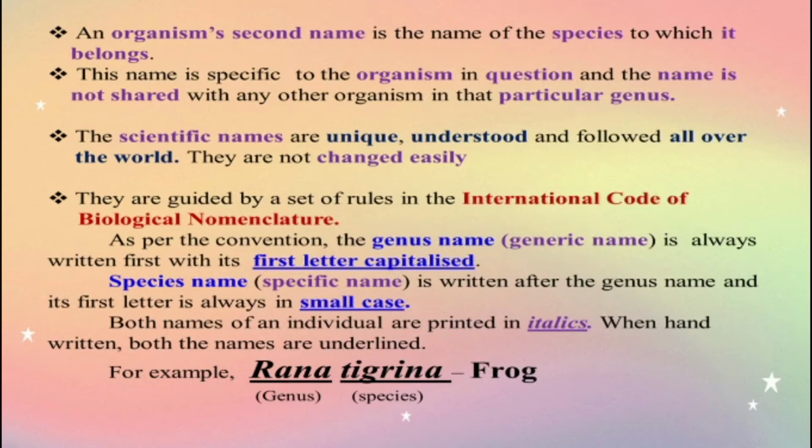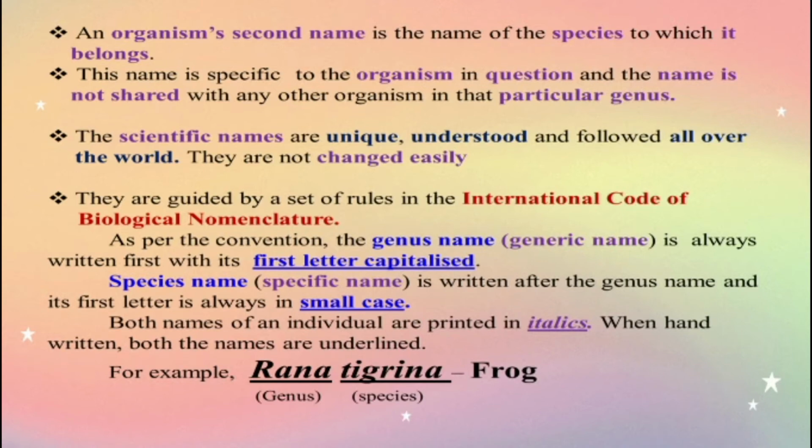Because the genus is like a family name, it is given to other organisms with similar characters, but the species name belongs to only one particular organism. It is never shared.